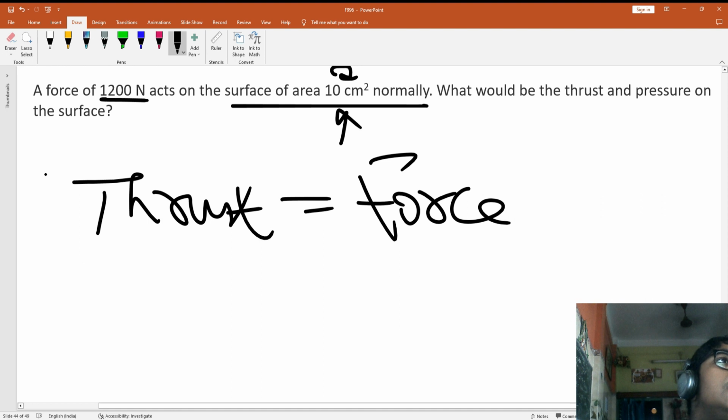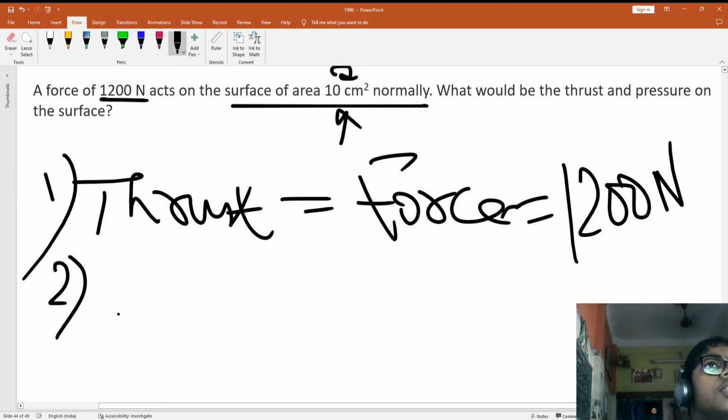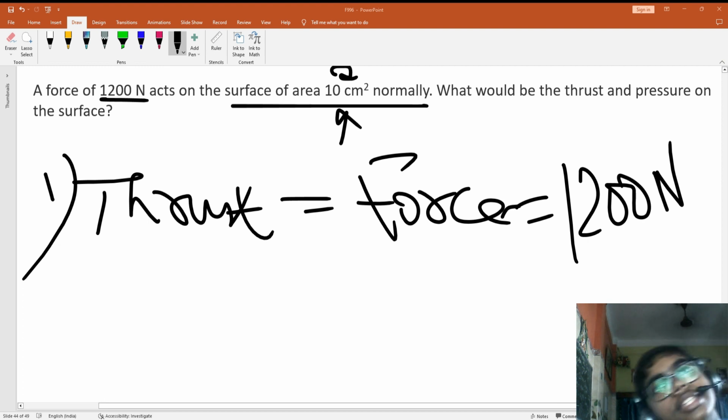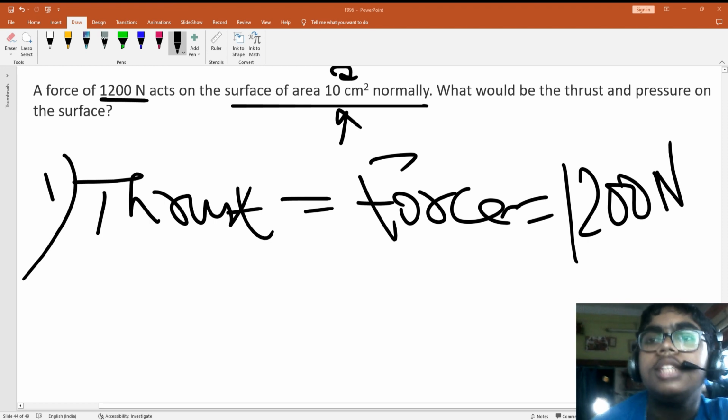So first step, you write thrust is equal to force equal to 12,000 Newton. Second thing, pressure. First, always give the answer in SI unit. The preferable unit of all systems is the SI unit.